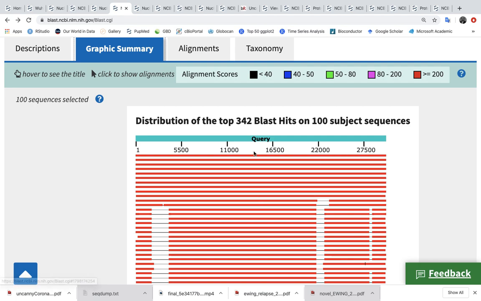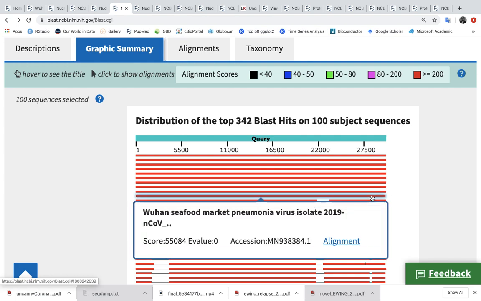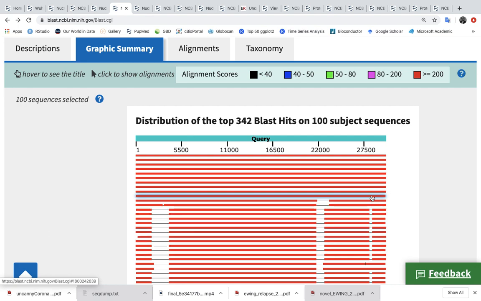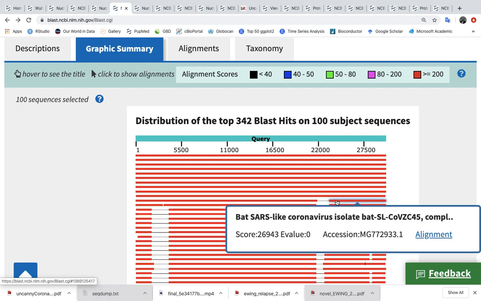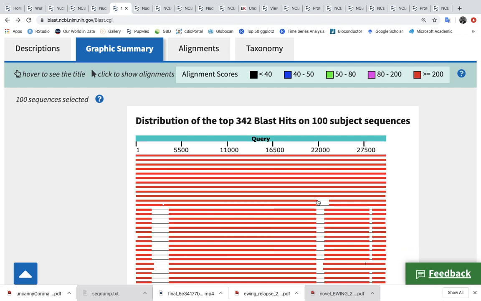Each line represents the genome of one of the viruses. Those are the Wuhan viruses up to here. This is the Wuhan virus. Then comes the bat SARS-like virus. Right away we notice there is a gap here. There is a part of the genome present in the new virus that was not present in the bat virus. So this is an area of heavy research.